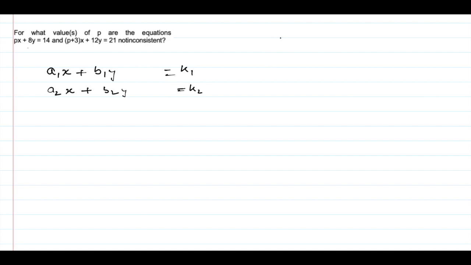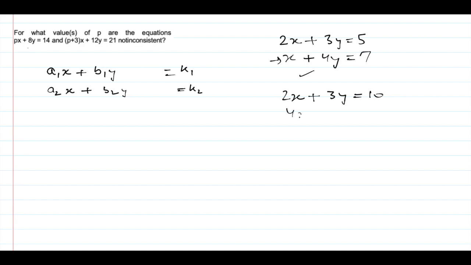Suppose I have 2x plus 3y equal to 5 and x plus 4y equal to 7. Then you can simply solve it. You'll multiply this equation by 2 and subtract, so you will get the answer. But suppose you have 2x plus 3y equal to 10 and 4x plus 6y equal to 30.